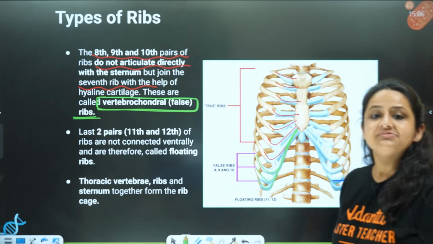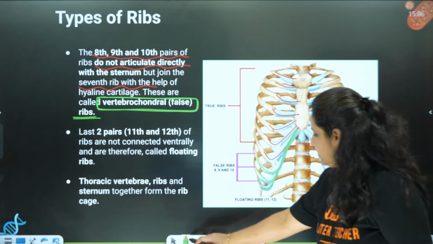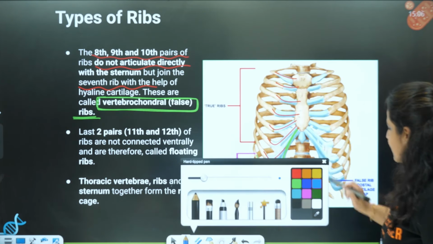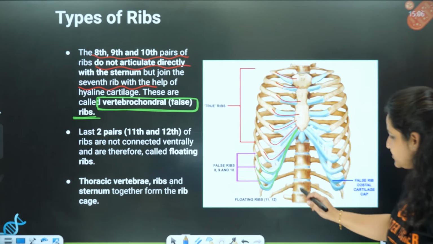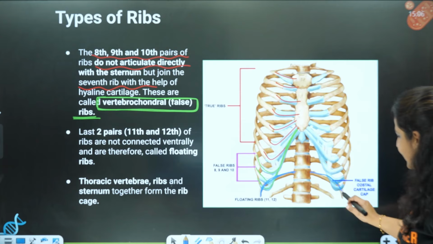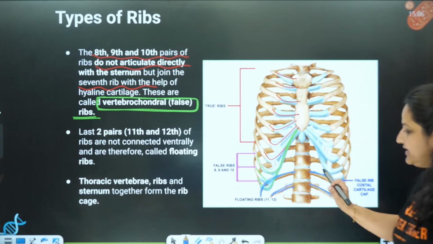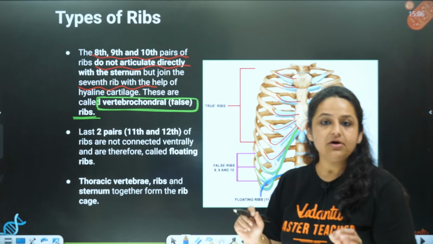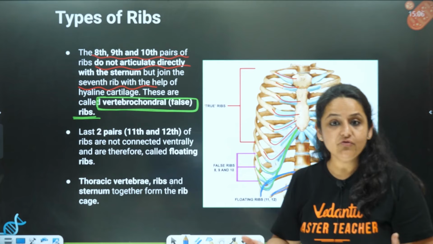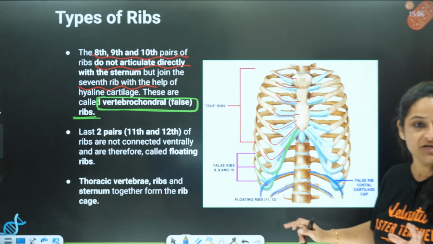And now comes the last pair. The last 2 you can see over here. Let me mark them with a different color. These ones. See this? This is the 11th pair and this is the 12th pair. These 2 pairs of ribs are called floating. Why floating? Because from the back, from the dorsal side, they are joined to the thoracic vertebrae.